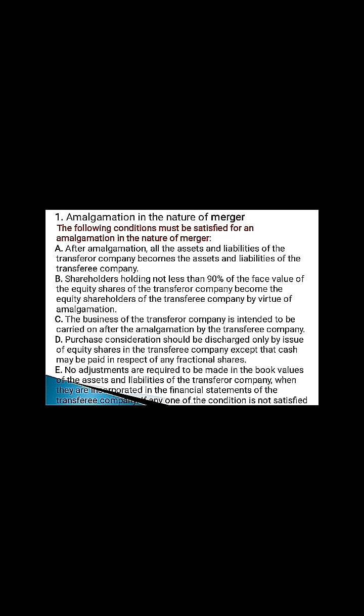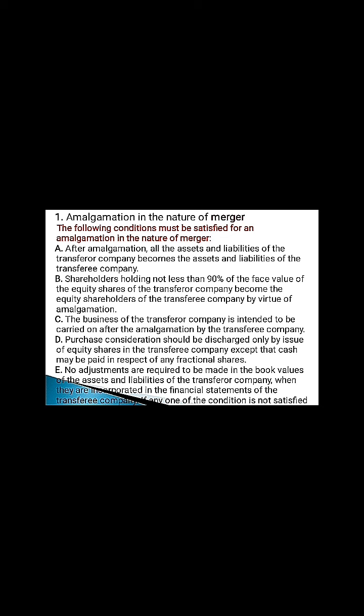After amalgamation, all the assets and liabilities of the transferor company become the assets and liabilities of the transferee company. Condition number 2. Shareholders holding not less than 90% of the face value of the equity shares of the transferor company become the equity shareholders of the transferee company by virtue of amalgamation.